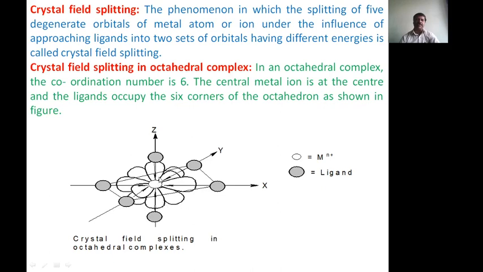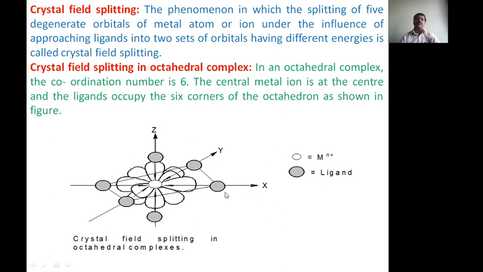First, you have to draw the t2g orbitals, that is dxy, then dyz, then dzx, then dx square minus y square, and lastly dz square. You have to draw all 5 d orbitals in the same figure using the same x, y and z directions. Then you will get a structure like this.